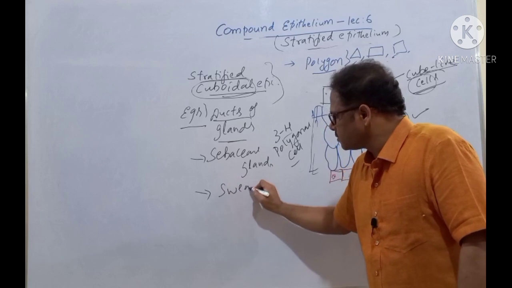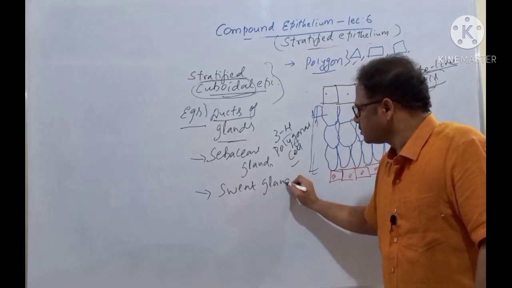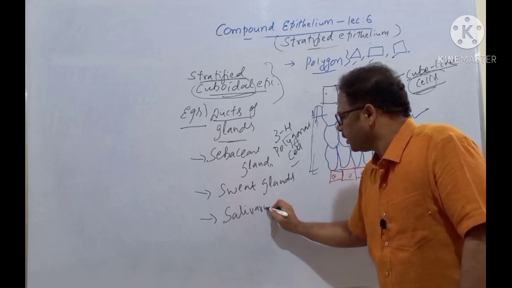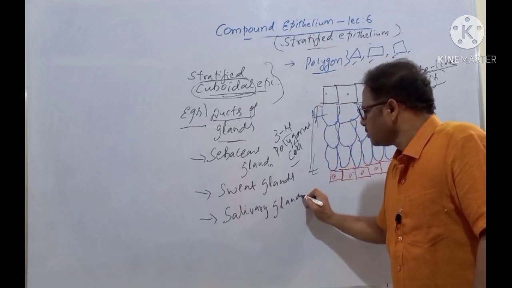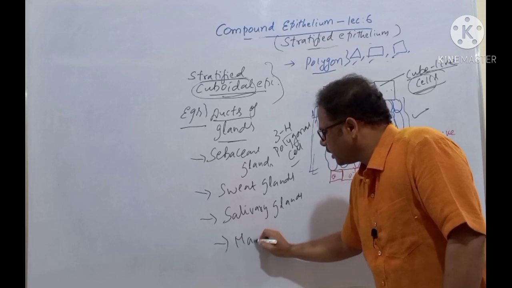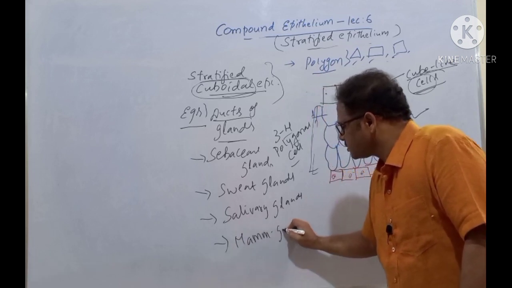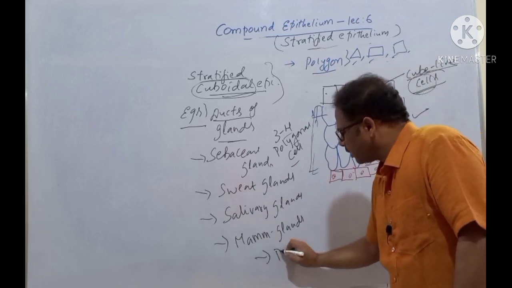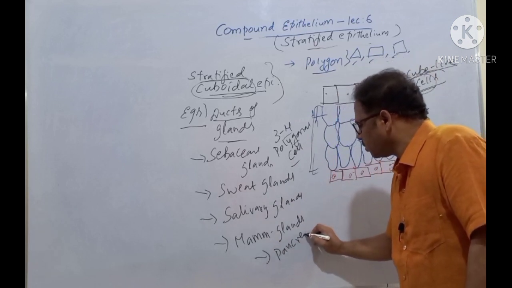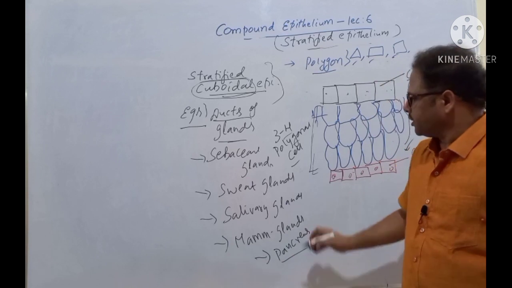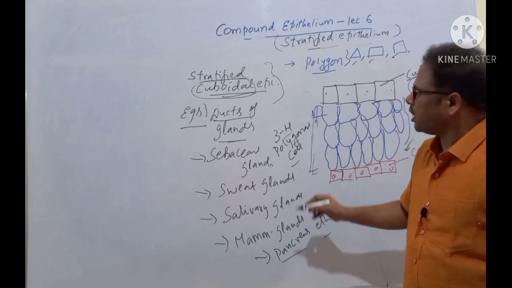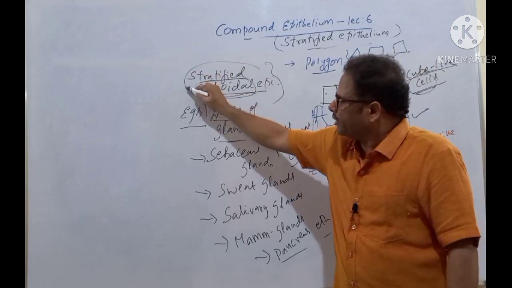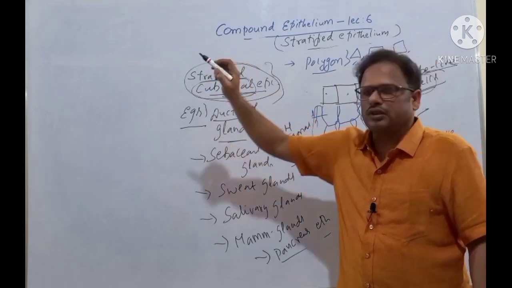Sweat glands, salivary glands, mammary glands, ducts of mammary glands. Okay. Next one is pancreatic ducts, exocrine part of pancreas, etc. All these contain ducts and exocrine parts, and all these are lined by the stratified cuboidal epithelium.